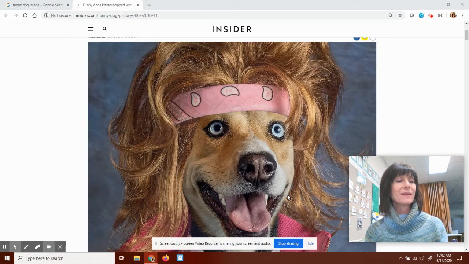So let's go ahead. My first joke today, before we start our math lesson, is this. Why is Scooby-Doo a bad dancer? Because he's got two left feet. How about this? Why did the dog sit next to the fire? He wanted a hot dog.